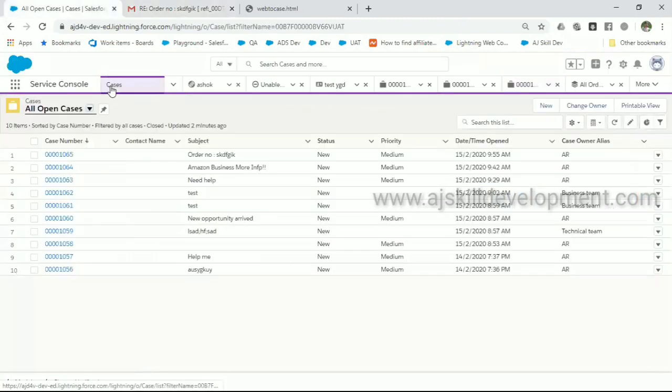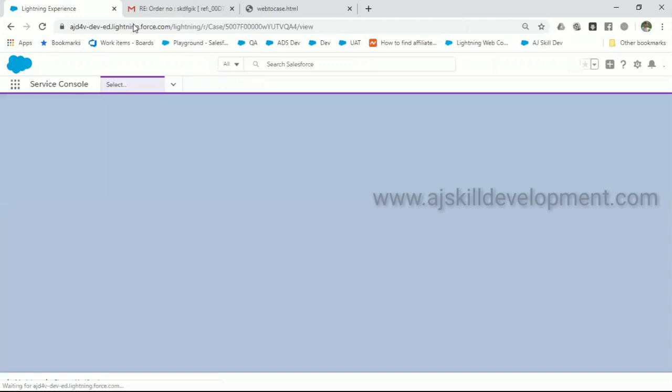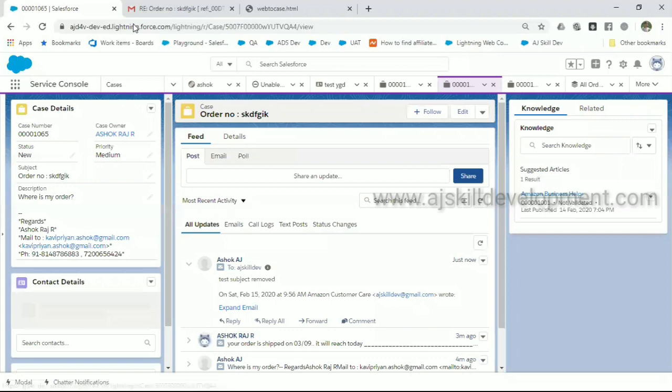Go to case. Let's open the existing case. Refresh it. Even if you remove the subject, it will come. The reason is we have that reference built in with that email, with the template. Since you replied on top of the email, even if you remove the subject, it does not mean it will not get attached to the existing case. You got it? Yeah, I got it.